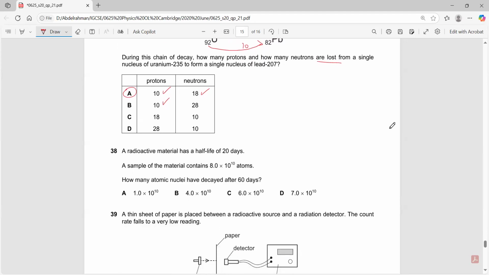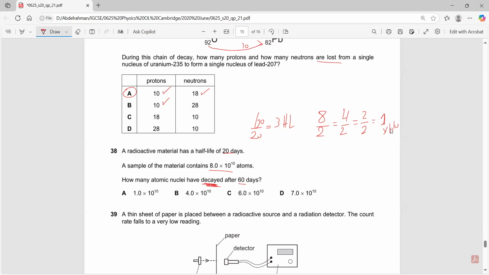Radioactive material has a half-life of 20 days. The sample contains 8 times 10 to the power of 8. How many atomic nuclei have decayed after 60 days? So first of all, 60 divided by 20 is 3 half-lives, right? We will divide by 2 three times. 8 divided by 2 is 4. Divide by 2 is 2. Divide by 2 again is 1. So the remaining number of atoms is 1 times 10 to the power of 10.